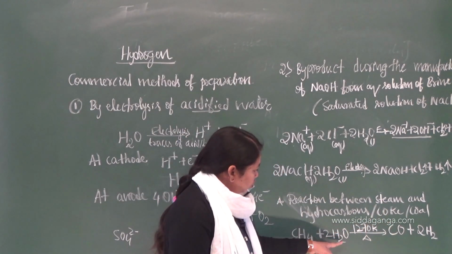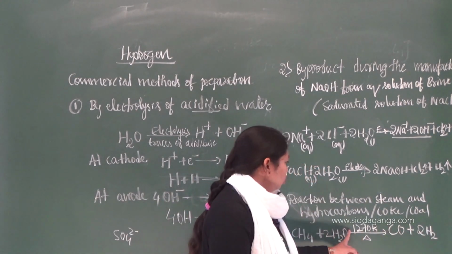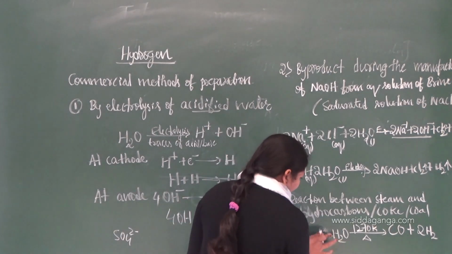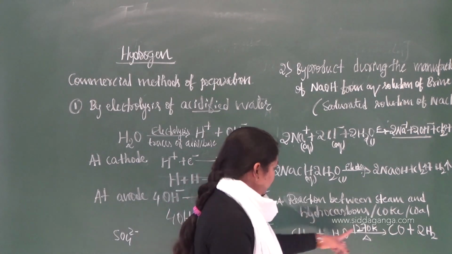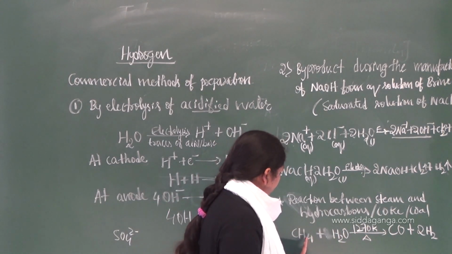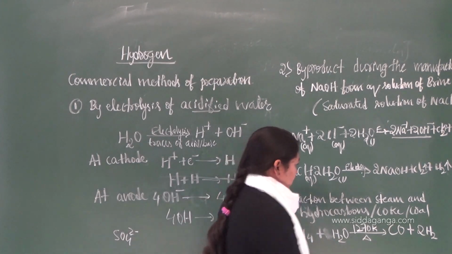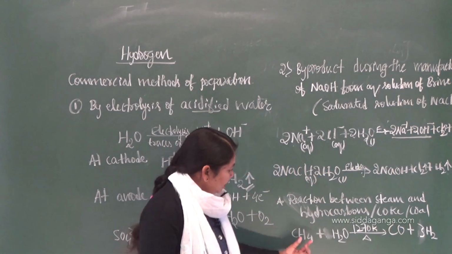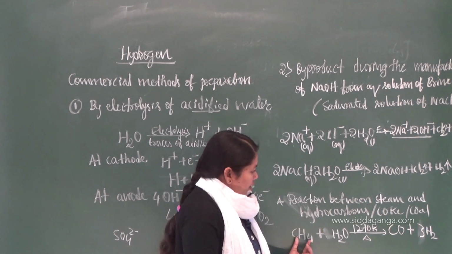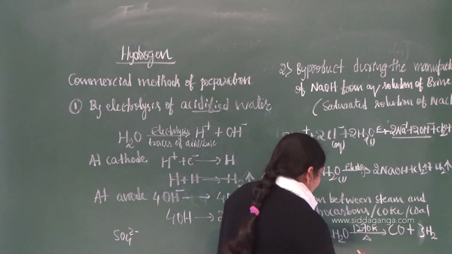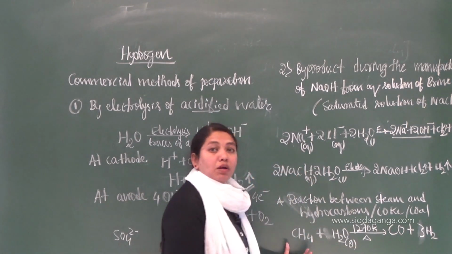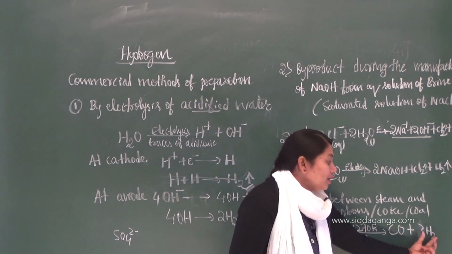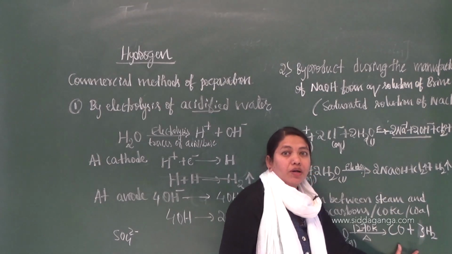CO: 2 2s are 4. Here it is 2 2s are 4. For oxygen, to balance that, if I take only H2O, yes, now it is balanced. It will be 4 plus 2, that means 6, so I can make this 3H2. Here you can see that when methane, which is a hydrocarbon, is heated with steam, or when steam is passed over this hydrocarbon, it is converted into a mixture of carbon monoxide and dihydrogen. This is a very important 1 mark question.